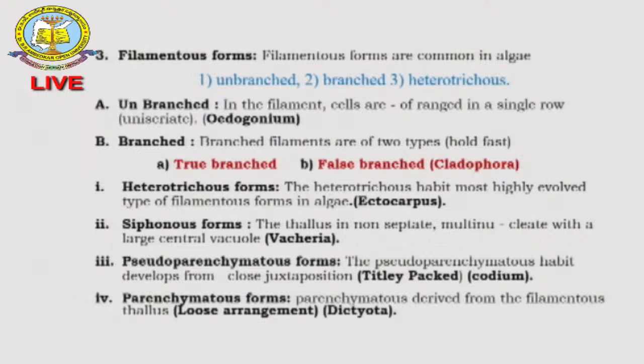Again in filamentous forms, some are unbranched, some are branched, some are heterotrichous. In unbranched types, like Oedogonium, we do not find any type of branch, it is a simple filament, right.